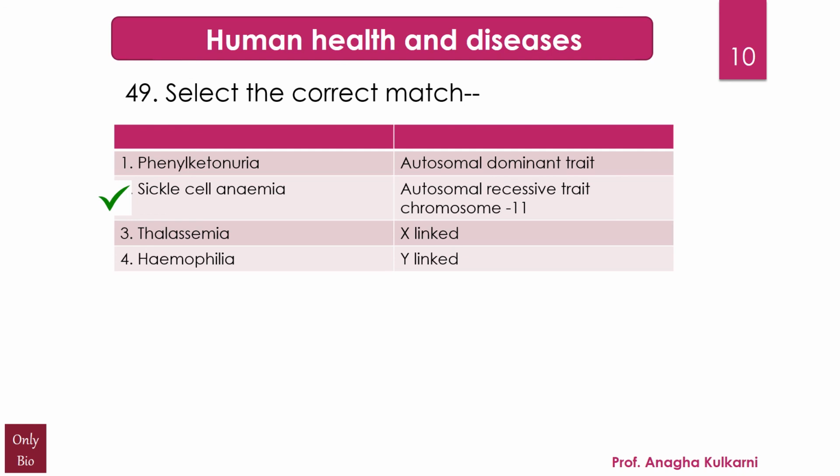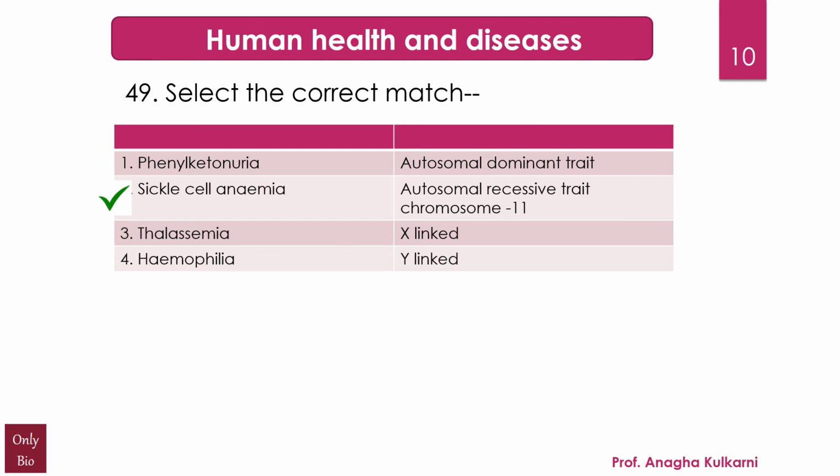And this can slow down the blood flow, and if blood flow slows down, then obviously the oxygen supply also slows down. And this is caused by mutation in the hemoglobin beta gene, which is found on chromosome number 11. So this is the correct match.